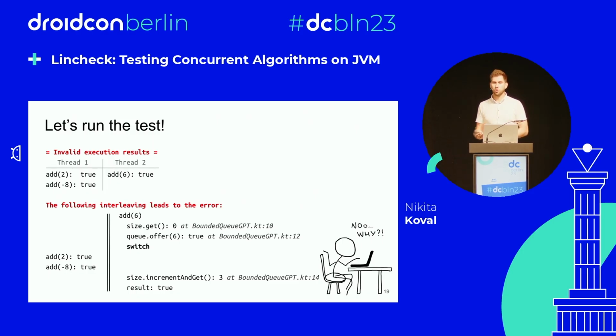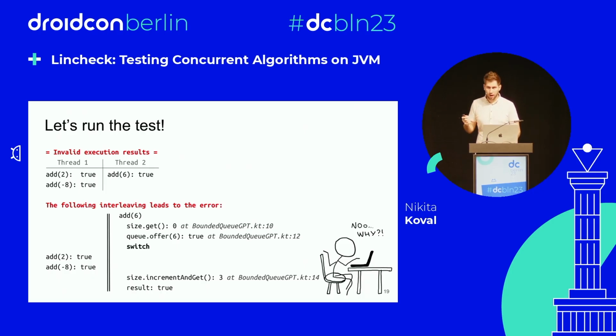And what is more important is that the framework not only provides you a scenario, it also explains how this error has occurred. So here you see the trace: we start with the add operation in the second thread. We increment the counter. We insert the element into the concurrent queue. After that, we switch to the first thread, we add 2 elements, and only after that, we switch back to the second thread and increment the counter.